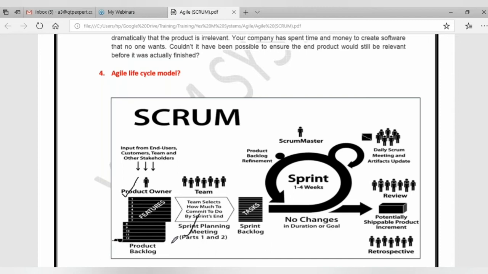Once it is given, the person who has given fewer hours and the person who has given more hours have to explain why it is going to take less time and why it is going to take more time, right?